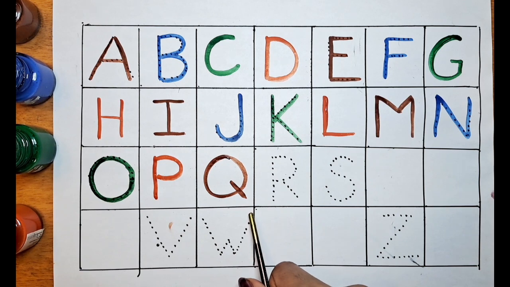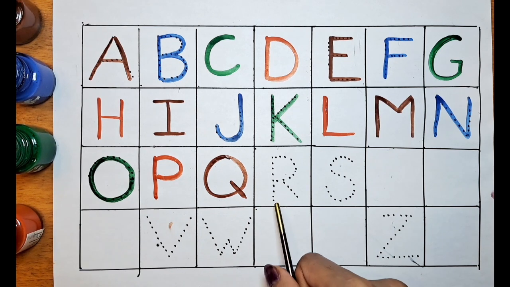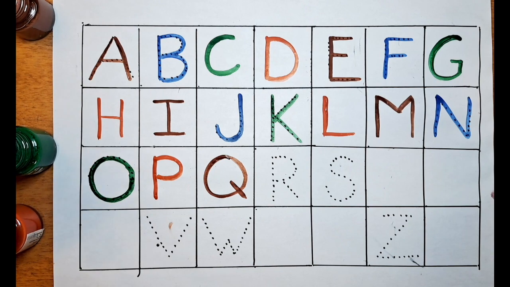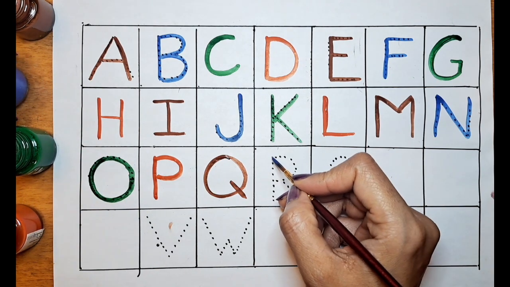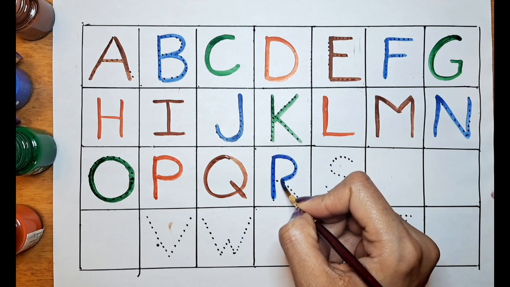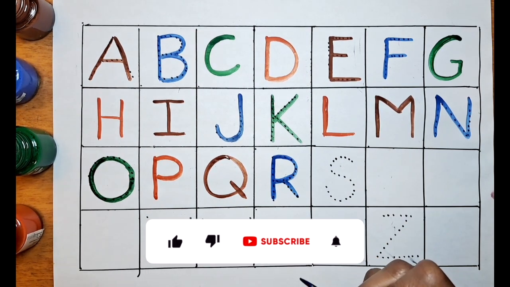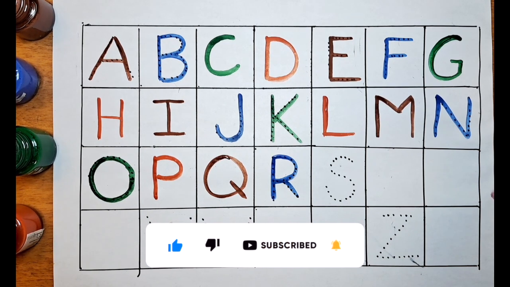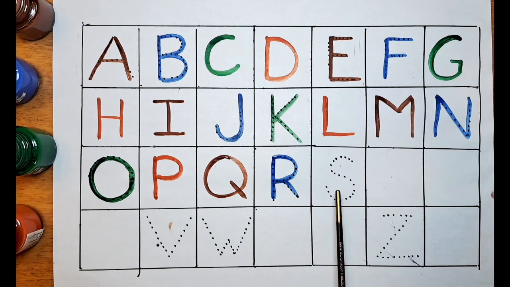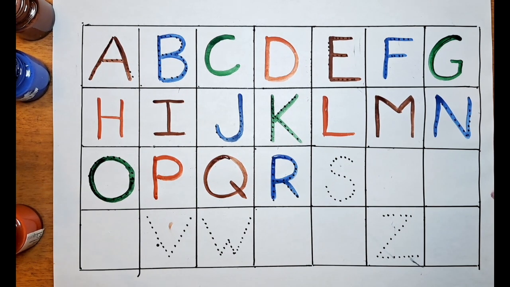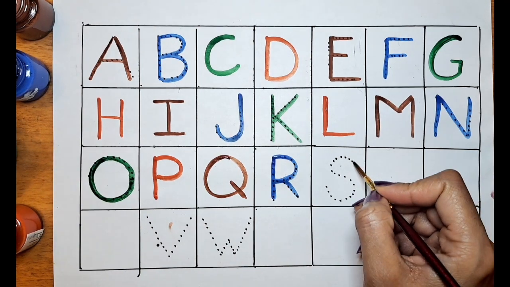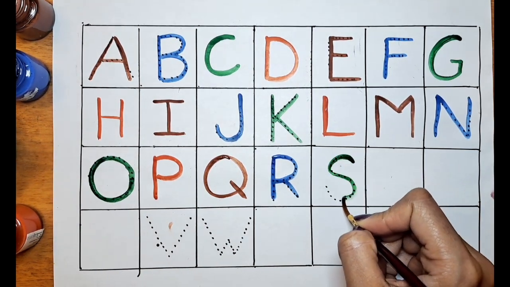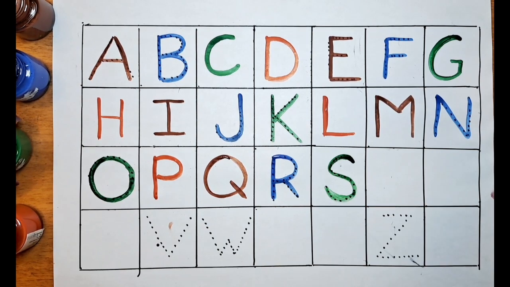What is the next letter? R. Can we color this R with the blue? Let's do it. R for radio. What is the next letter? It's S. Can we color this S with the green? Let's do it. S for shark.